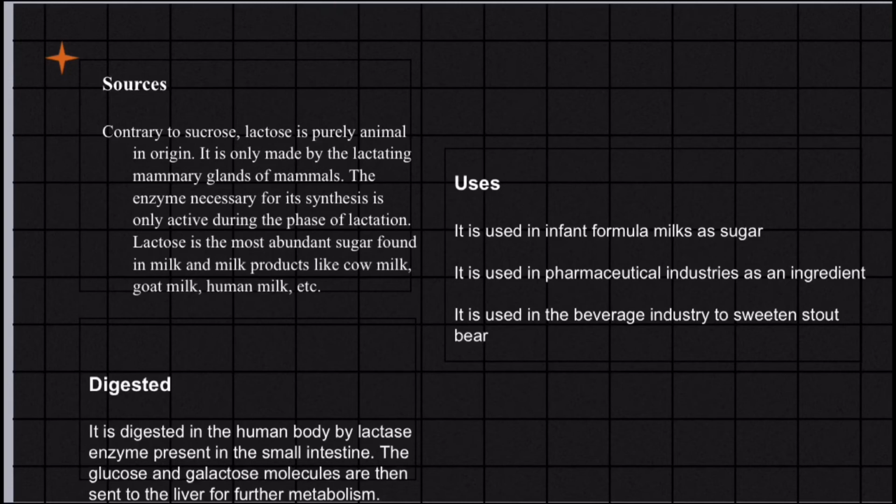Lactose is the most abundant sugar found in milk and milk products like cow milk, goat milk, human milk, etc. Digestion. It is digested in the human body by the lactase enzyme present in the small intestine. The glucose and galactose molecules are then sent to the liver for further metabolism.